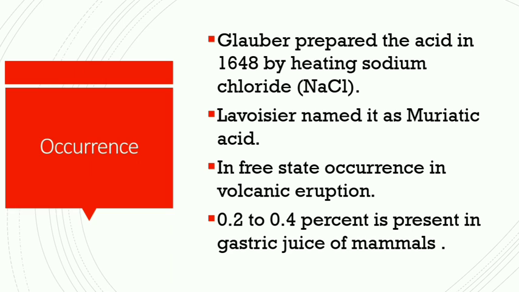In the free state, it occurs in volcanic eruptions, and 0.2 to 0.4% is present in the gastric juice of mammals. Now you might be thinking, why is it present? Due to its presence, the inactive pepsinogen becomes active pepsin, and this pepsin breaks down the digested food into proteins.